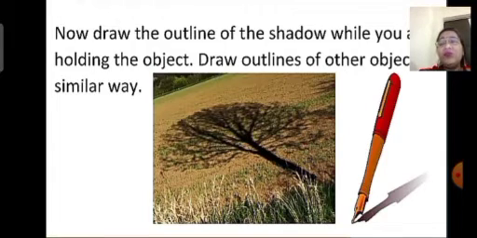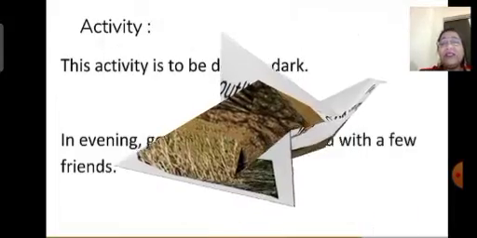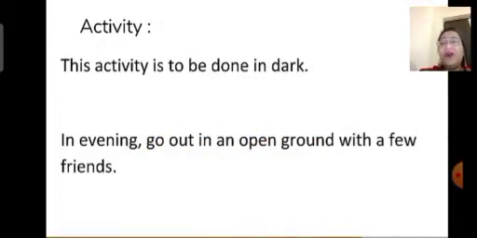Now, do you observe your shadow in the dark? Yes, children, can you answer me? Are you able to see your shadow in a dark room or at night when there is no light? Yes, we are not able to see a shadow in the dark or at night when there is no light. Children, do you observe a shadow when there is just a source of light and nothing else in the room? Yes. Children, for this one, we'll perform one activity.